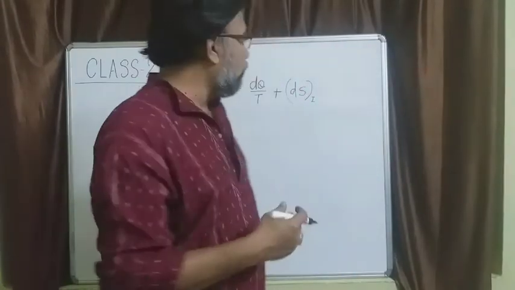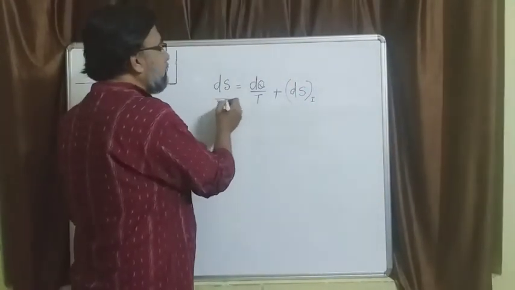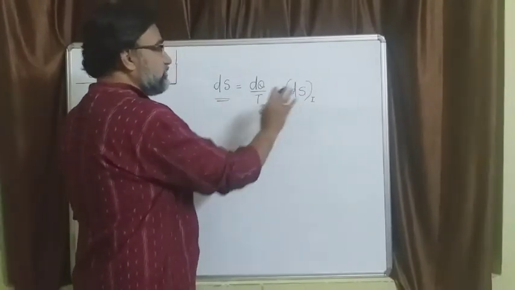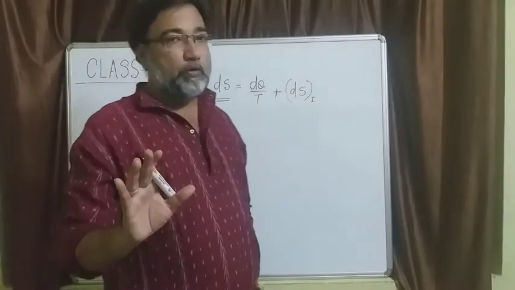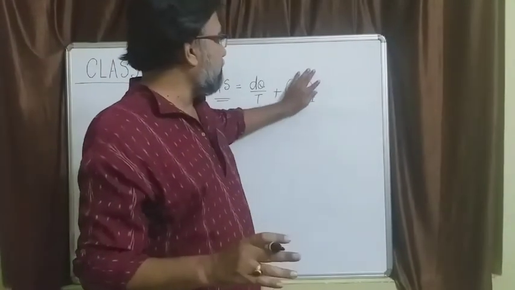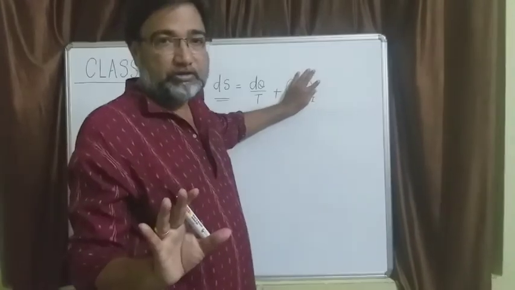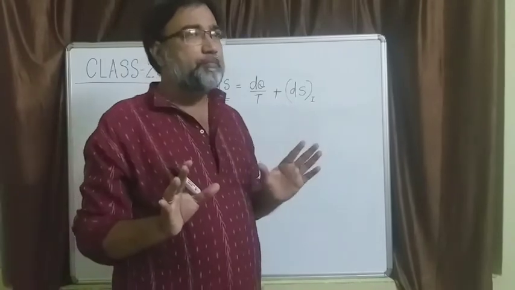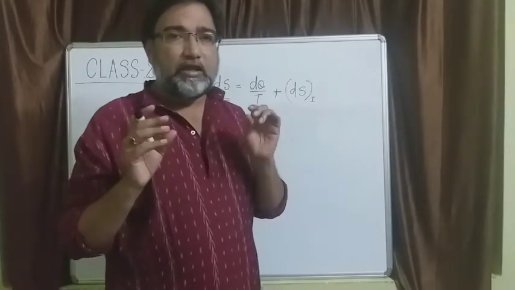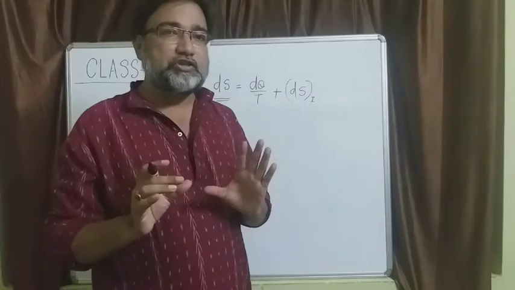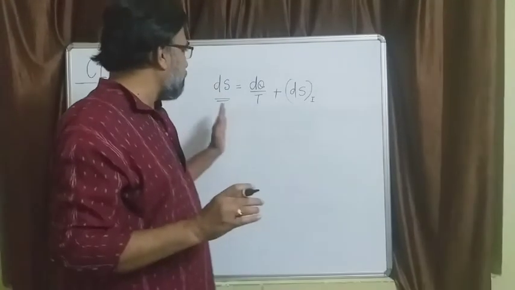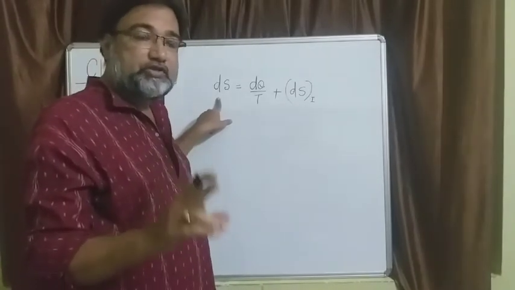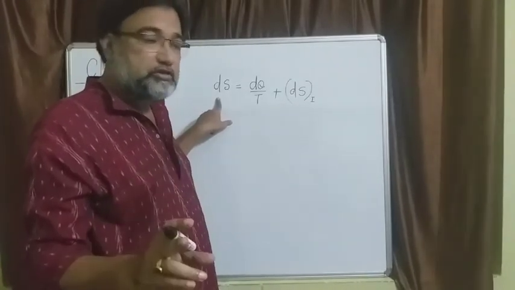Now we know that the change in entropy, as we did in the last class, is ds equal to dq by T plus ds_i. This is a statement valid for any thermodynamic process, but for a reversible process this second part is not present. So this part is present only for an irreversible process. Now, what is literally ds? Ds is the change in entropy of the system during the process.